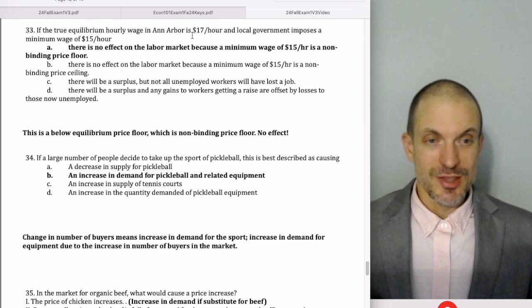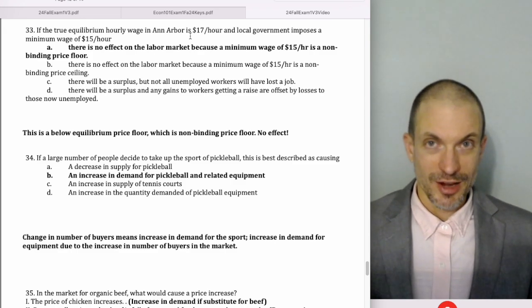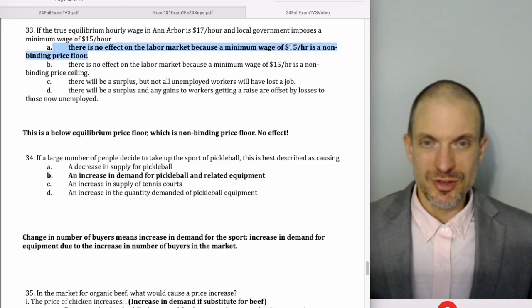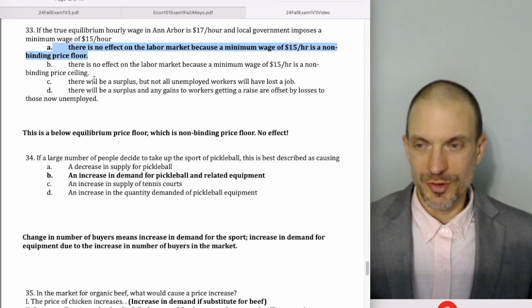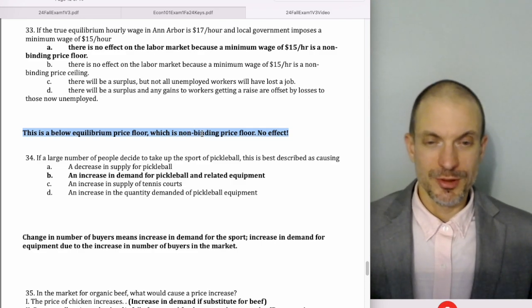happening is government is saying you can't pay anybody less than $15 an hour, and everybody says, well, great, because the price actually is $17 an hour. So there's no effect on the labor market because the minimum wage of $15 an hour would be a non-binding price floor. It's below the equilibrium, so non-binding. If it was a price ceiling, it would be a binding price ceiling, but this is a price floor, minimum wage.